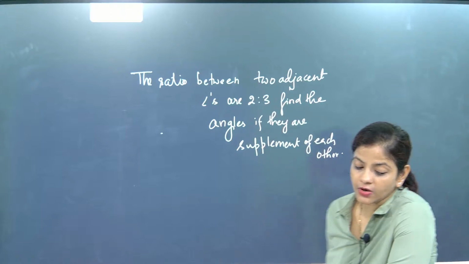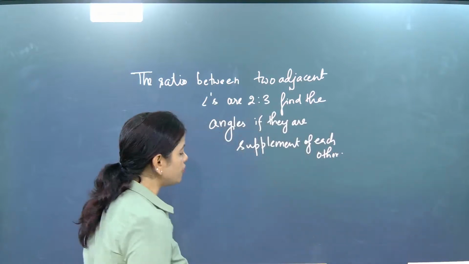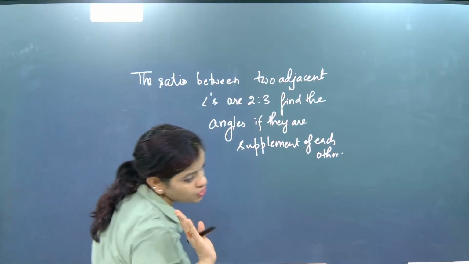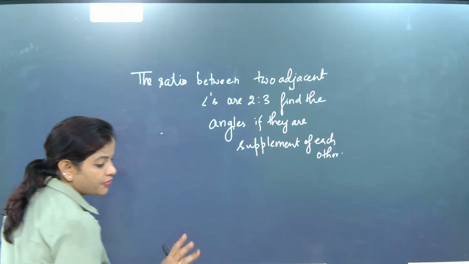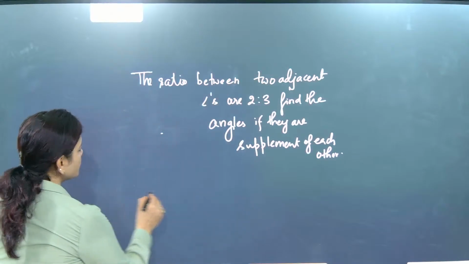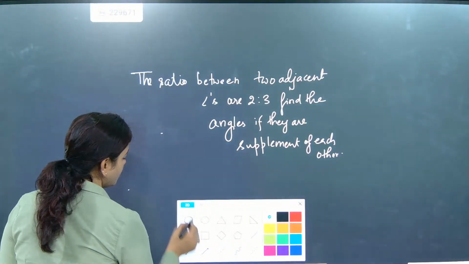Now let's check this out. They are supplementary of each other. So now let's solve this question. Whenever you are drawing geometry diagrams, make sure that you draw, because drawing is one of the perfect indications. So first, what will we do? We will draw a line.